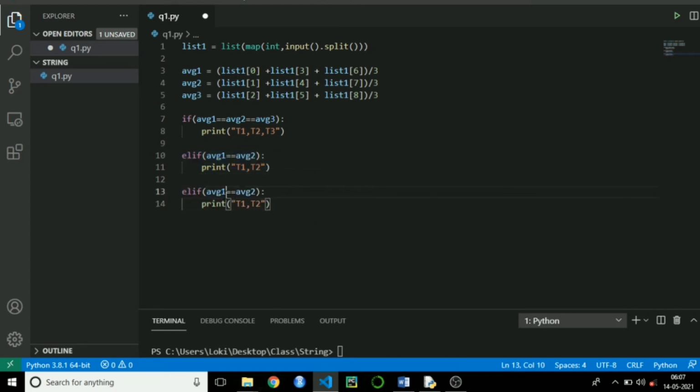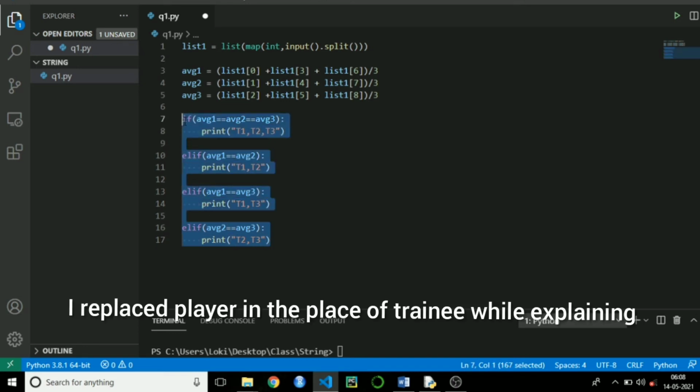If average of 1 and average of third trainee are equal, I need to print T1 and T3. Again, there is one more possibility. If average of second trainee and average of third trainee are equal, I need to print T2 and T3. I have printed all the possibilities if 2 players have same oxygen level.